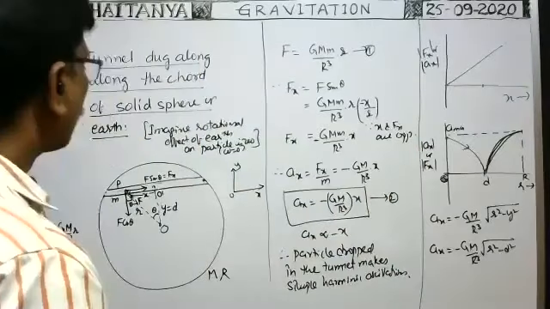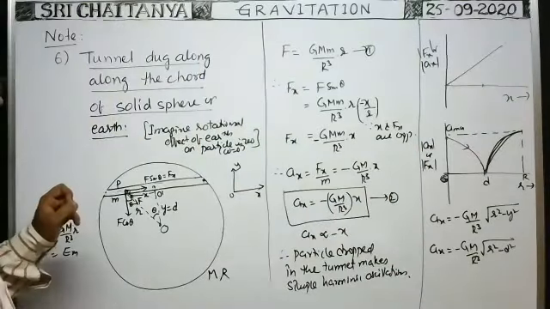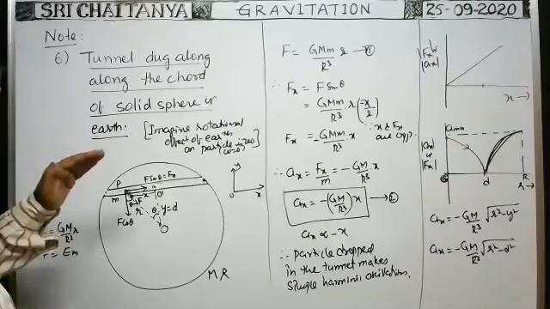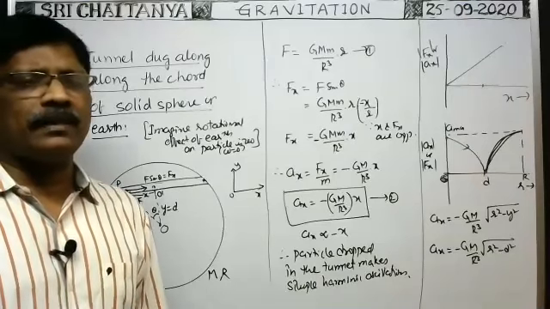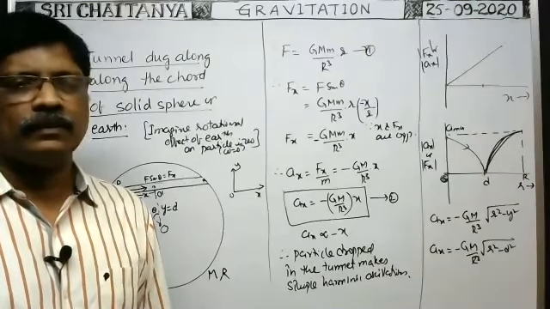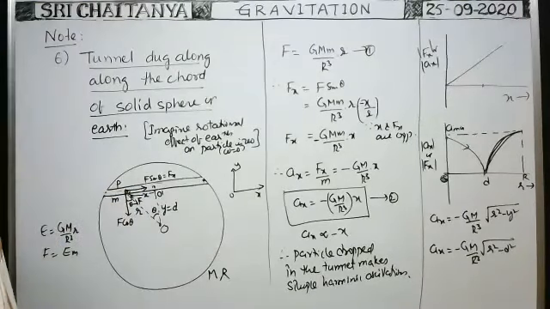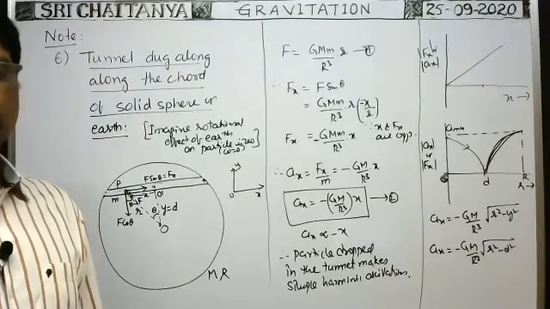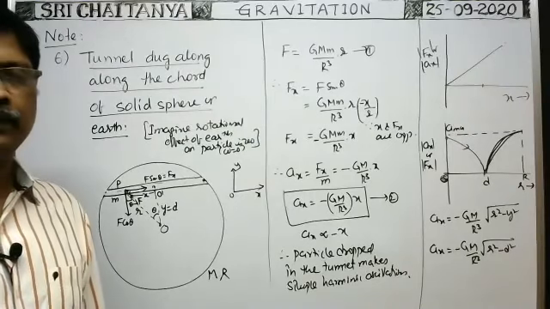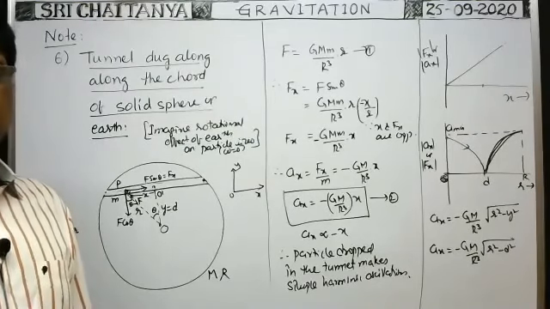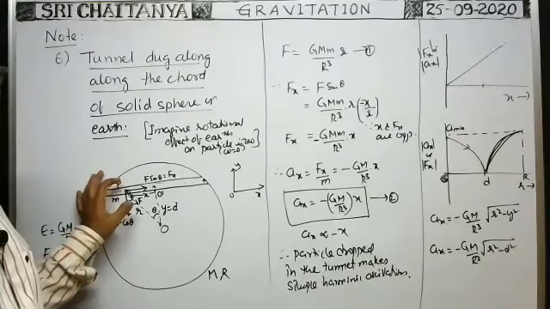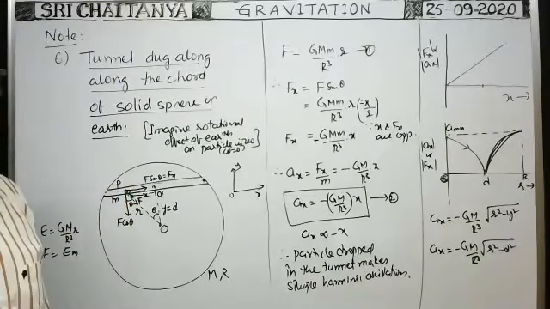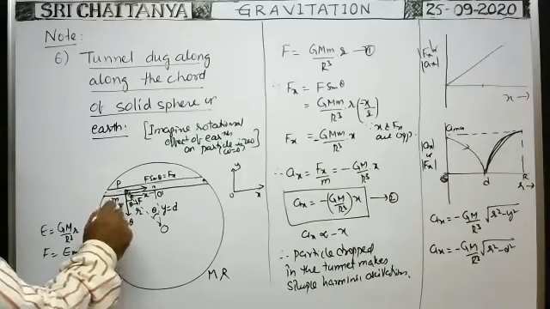Okay, next, what is the force exerted by the particle on the surface of the tunnel, while moving along the tunnel? Tell me from the diagram. What is the force exerted by the particle on the tunnel whenever the particle is here? F cos theta. Very good. F cos theta is here, no?